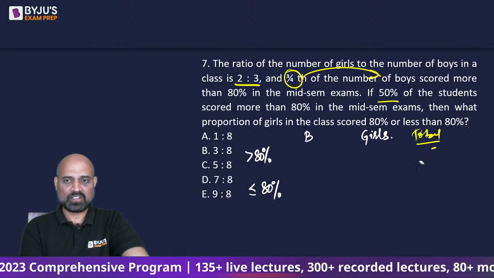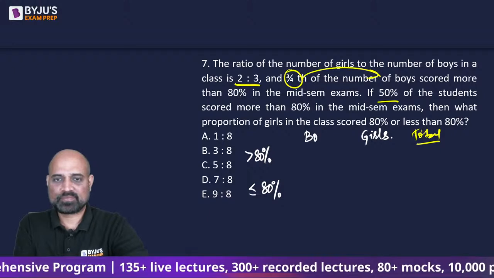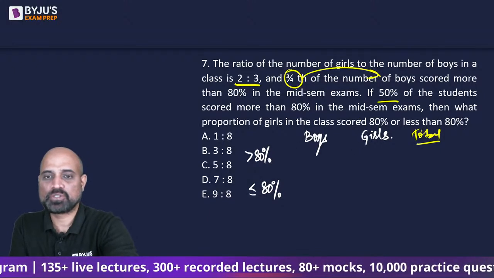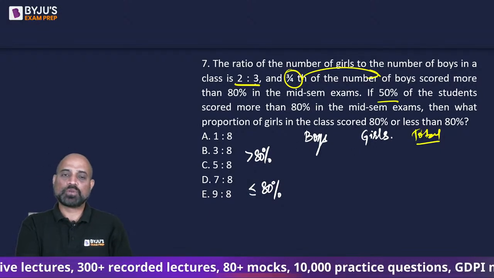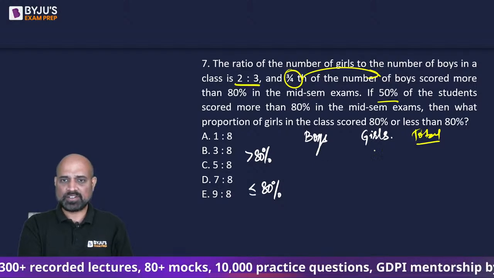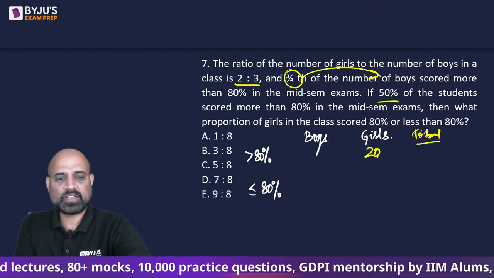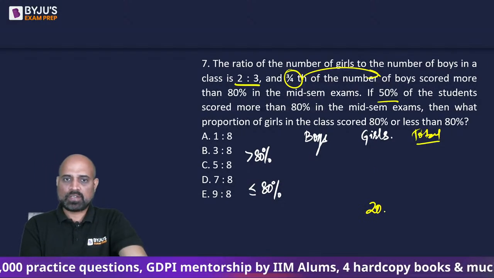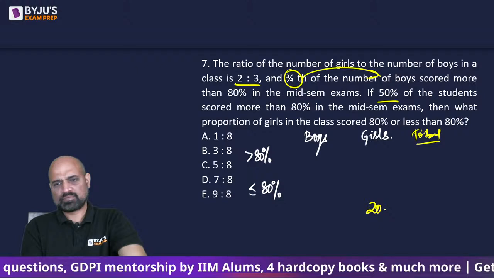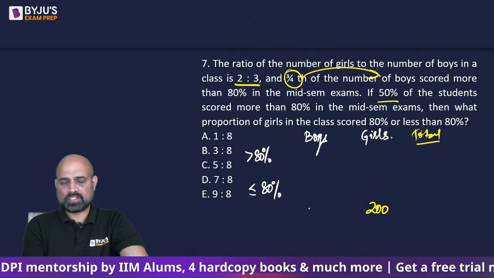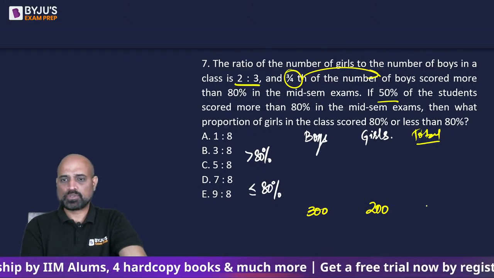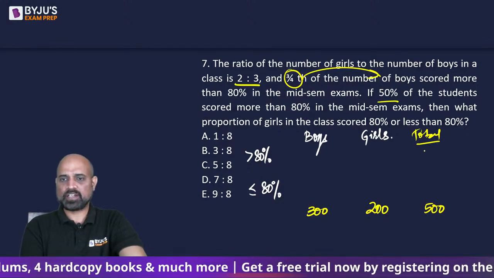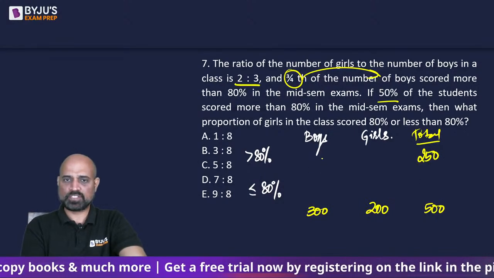So girls and boys are in the ratio 2:3. So what we'll do is we'll take them as 300 and 200. So 200 girls and 300 boys ले लेते हैं. हाँ चलेगा. So 200 girls, 300 boys, total 500 students. 500 का 250 are of this type.